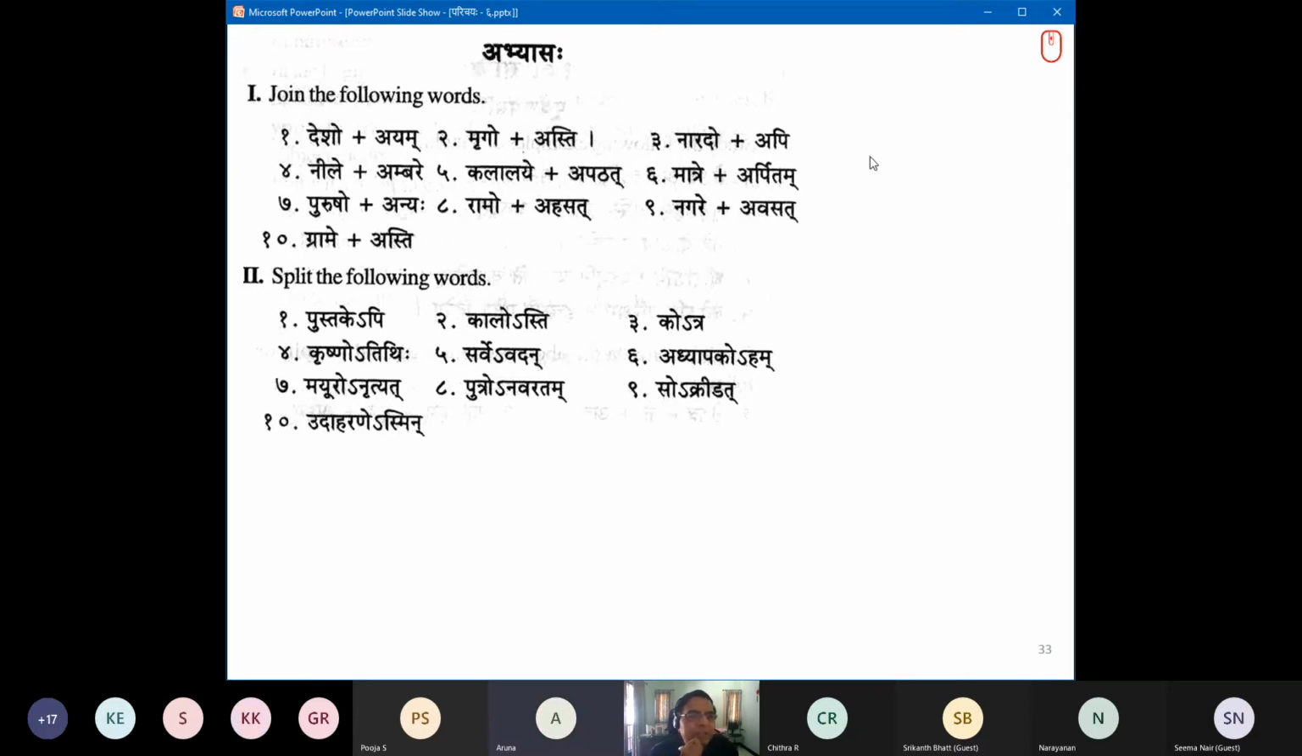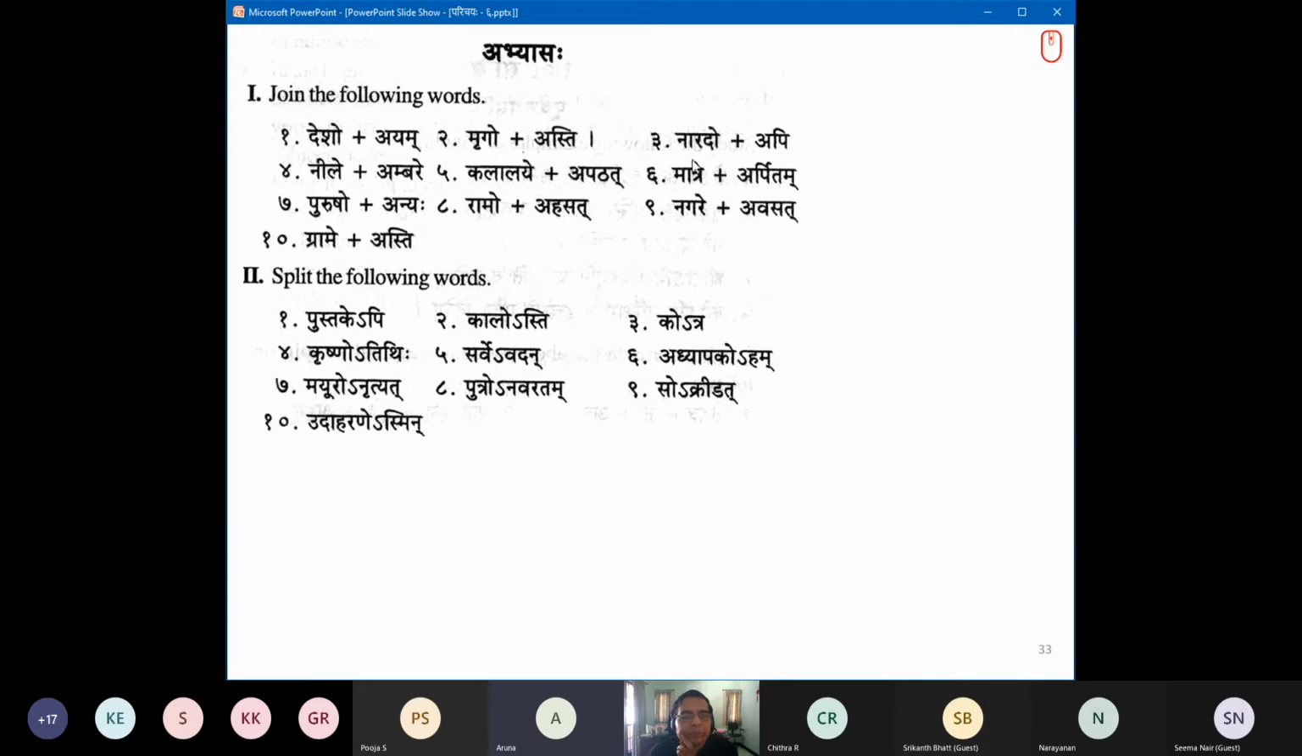Kripaya etesham sandhikaryam mukhena karotu. Astu, prayatnam karomi. Desho plus ayam, Deshoyam. Mrugo plus asti, Mrugosti. See, in both Desho and Mrugo, Deshaha and Mrugaha are the origin. Okay, continue.